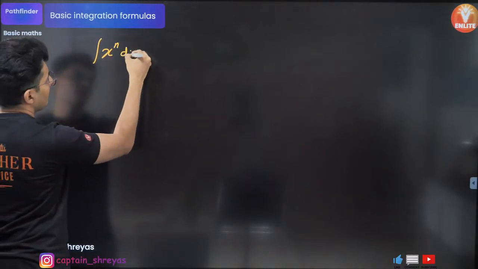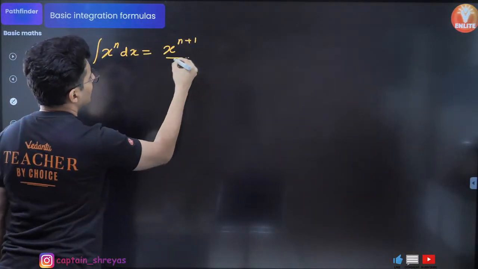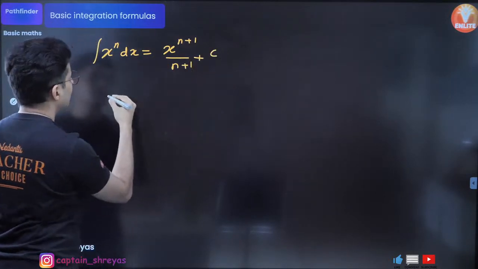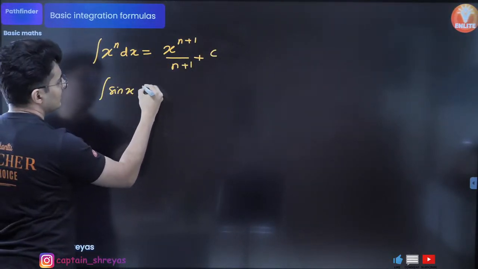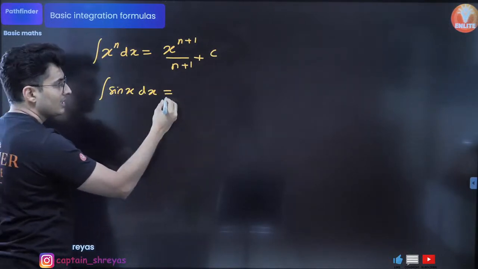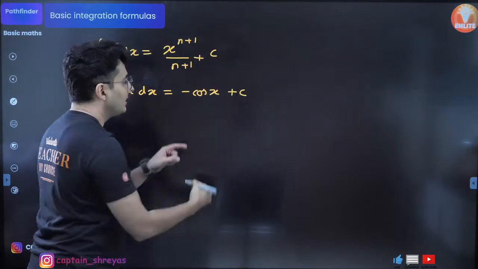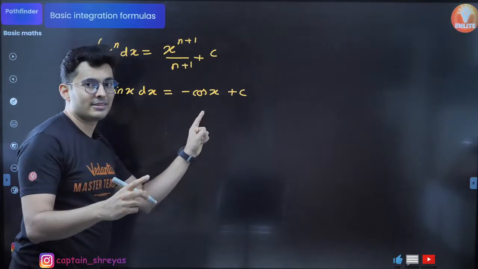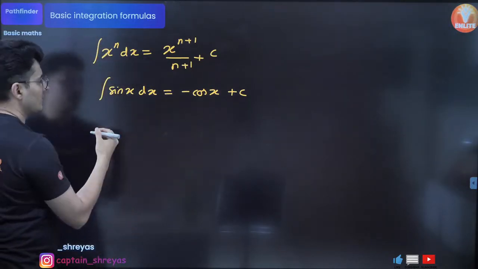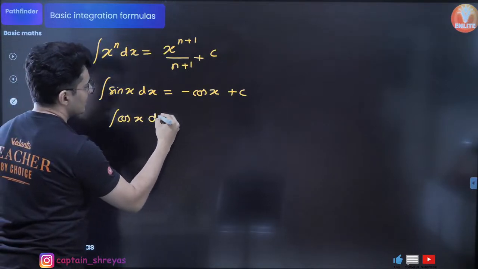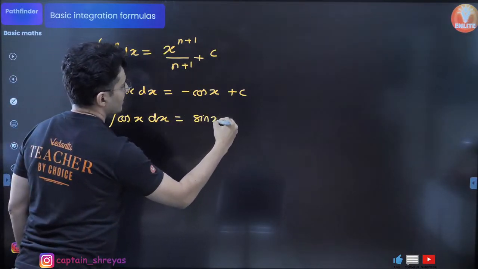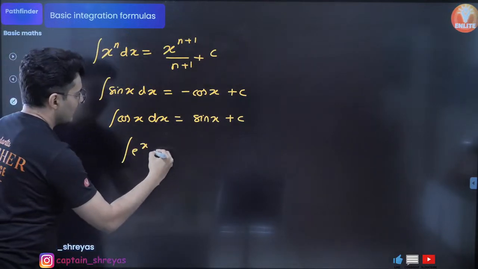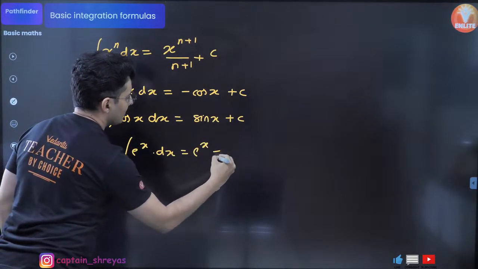Okay, I'm just going to give it to you over here itself so that you don't have to worry about it. Integration of x raised to n is nothing but x raised to n plus 1 by n plus 1 plus c. Integration of sine of x: you have to think whose derivative is sine. It's actually minus cos x, because the derivative of cos is minus sine, and the derivative of minus cos is minus of minus sine, which is plus sine, hence it is minus cos. Integration of cos of x is just sine of x plus c. Integration of e raised to x is just e raised to x plus c.